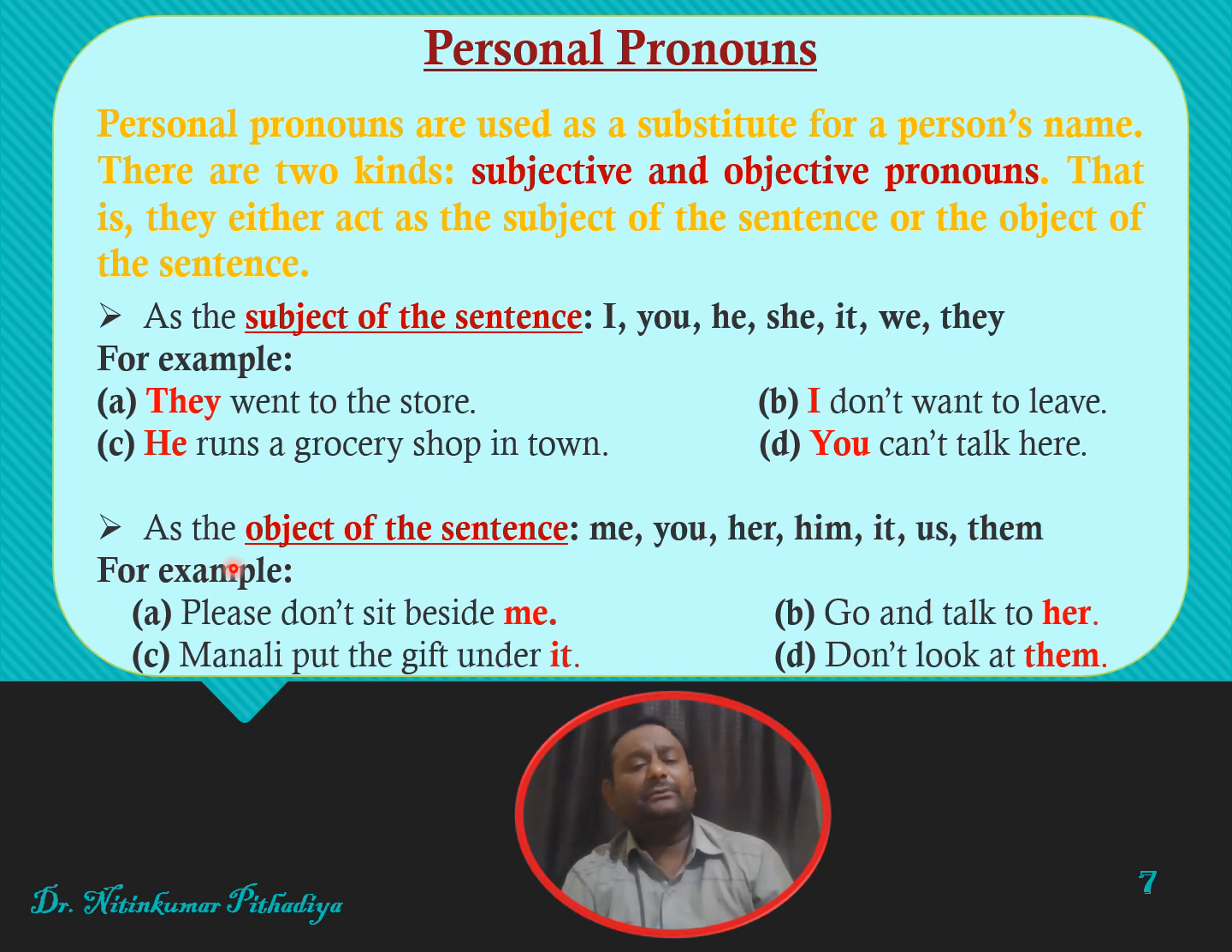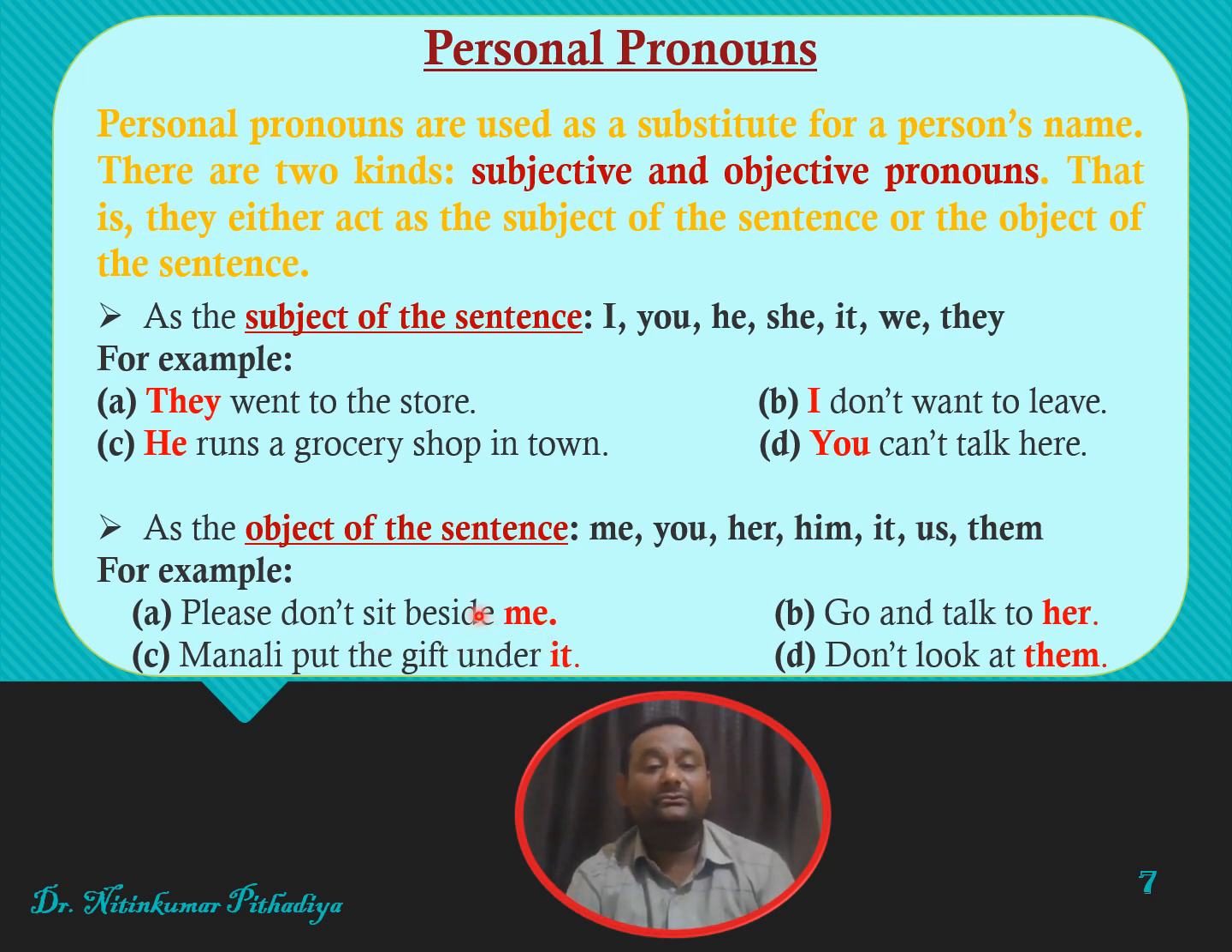Friends, personal pronoun can also be used as an object. Like me, you, her, him, it, the second column, remember, in the table. So here you can see that if it is used at the place of subject, then generally it would be at the beginning of the sentence. But while it is used as an object of the sentence, then it will come at the later place. So, for example, please don't sit beside me.